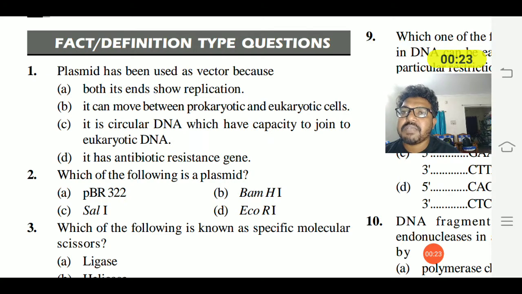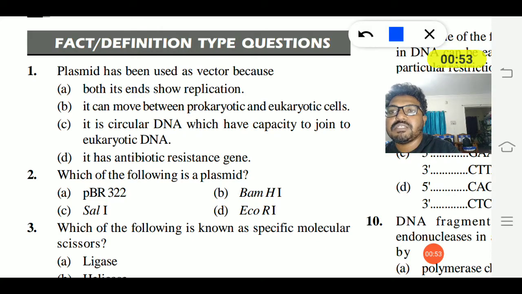A plasmid is used as a vector because: option A, both its ends show replication; option B, it can be moved between prokaryotic and eukaryotic cells; option C, it is a circular DNA which has the capacity to join the eukaryotic DNA; and option D, it has an antibiotic resistance gene. So the plasmid acts as a DNA vehicle or vector because it is circular DNA, which has the capacity to join eukaryotic DNA. So option C is the right answer.